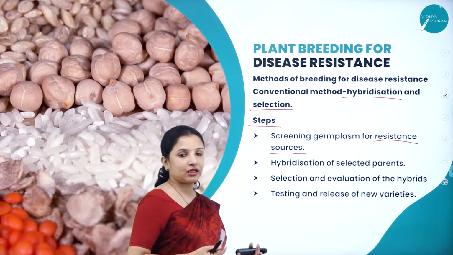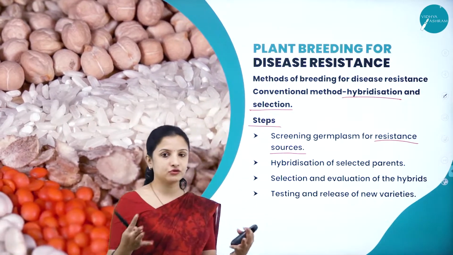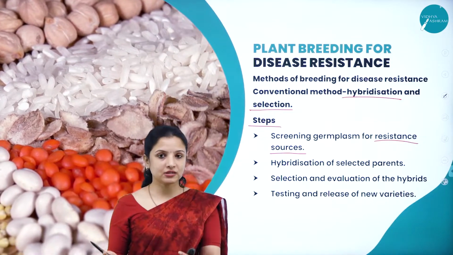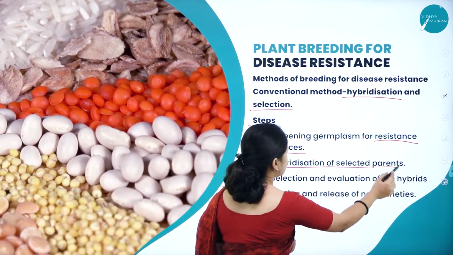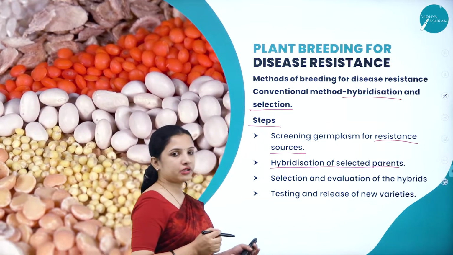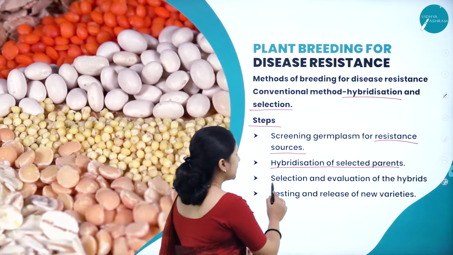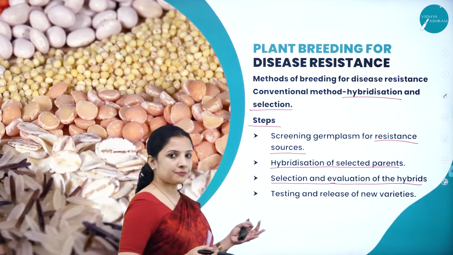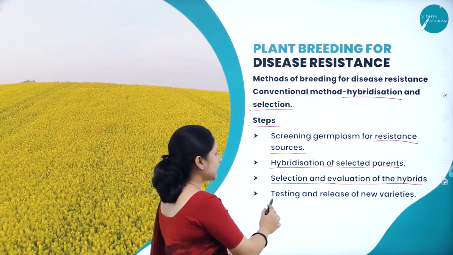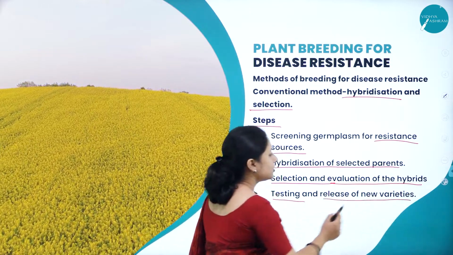After screening, we have selected a set of plants which are resistant to a particular disease, then comes the hybridization of the selected parents. After hybridization, they will go in for selection and evaluation of the hybrids, then testing, and then they will release the new variety.